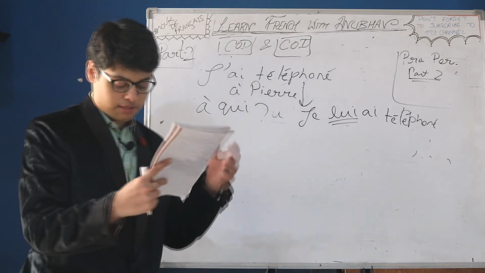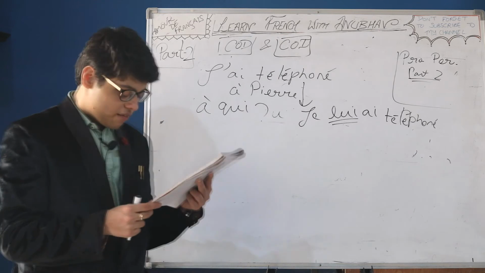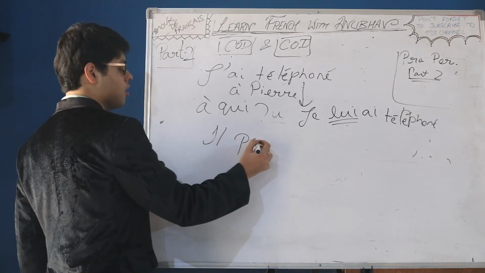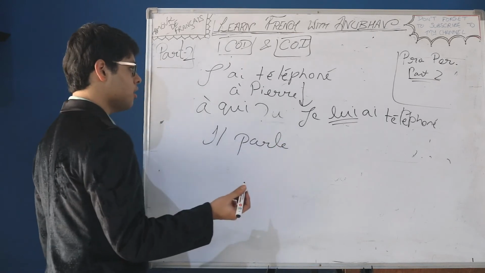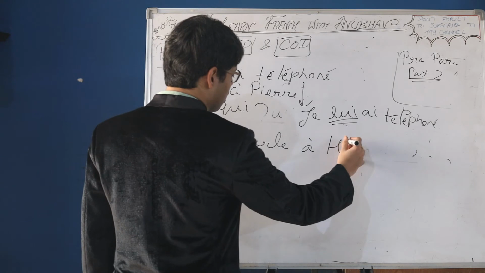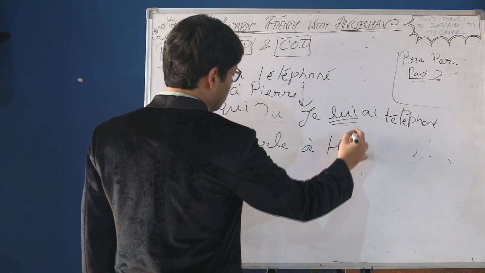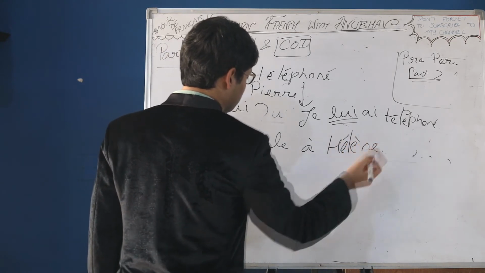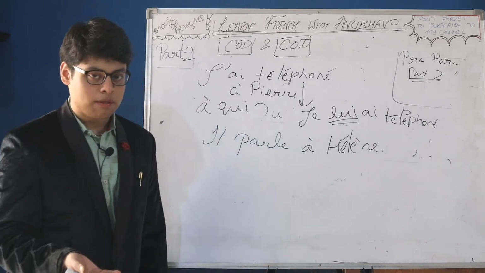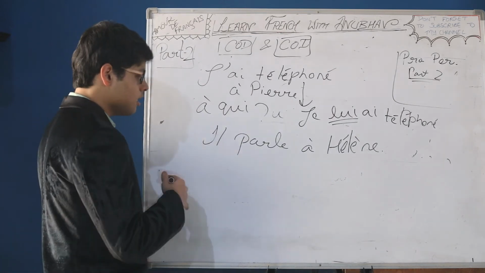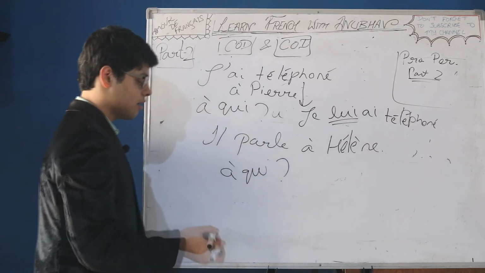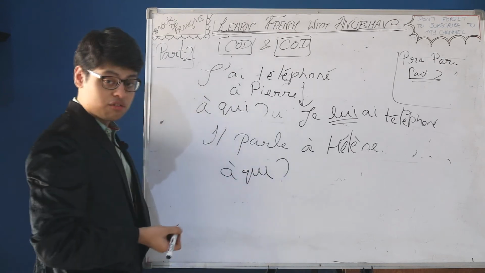Moving ahead, we have another statement. Il parle à Helen. He speaks to Helen. He speaks to whom? À qui is the question which we form here.